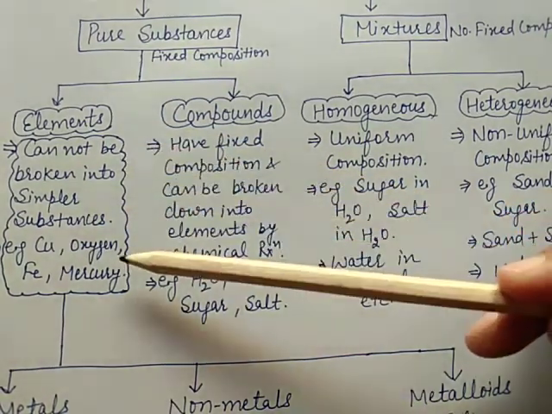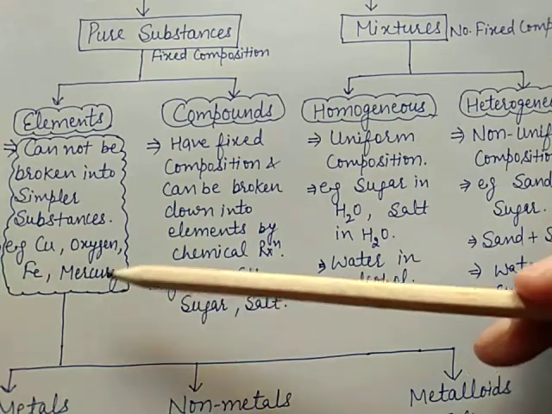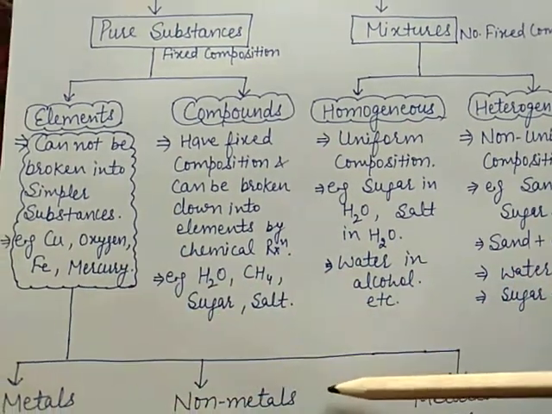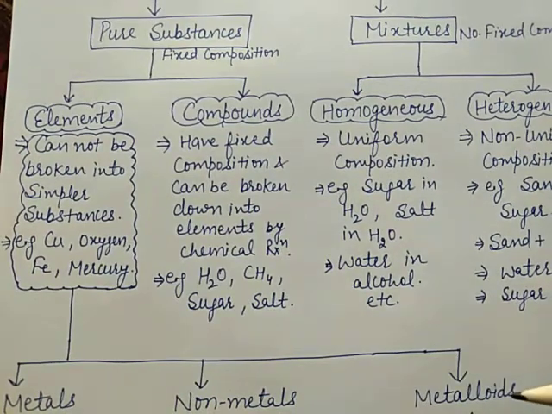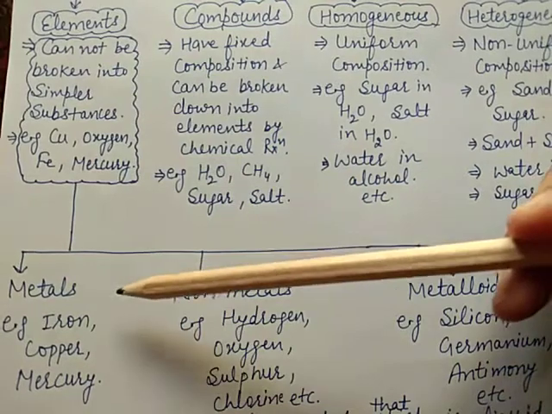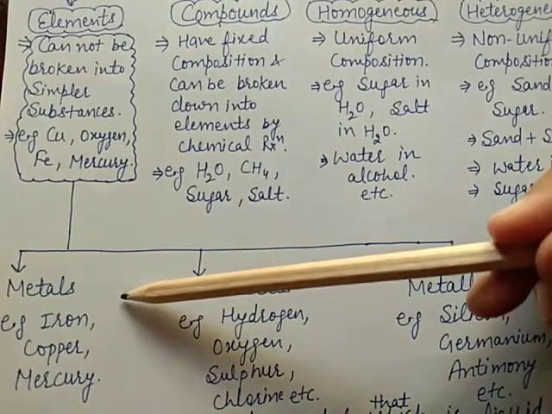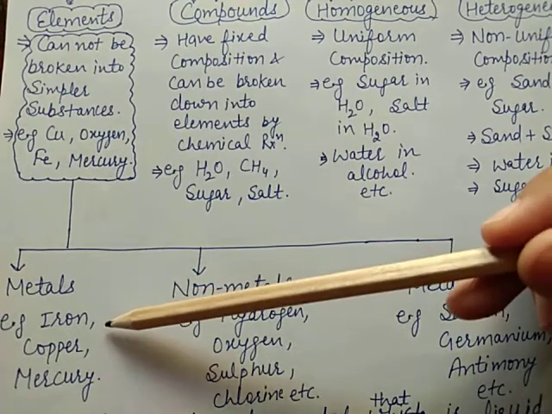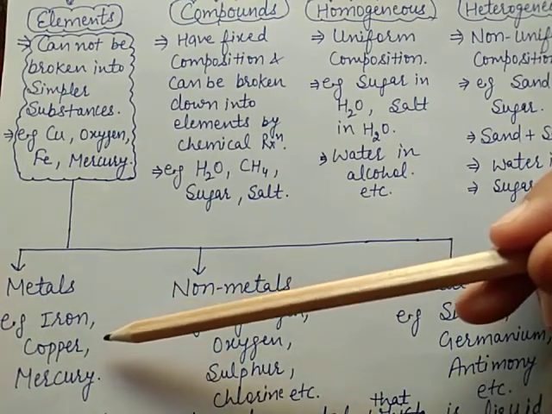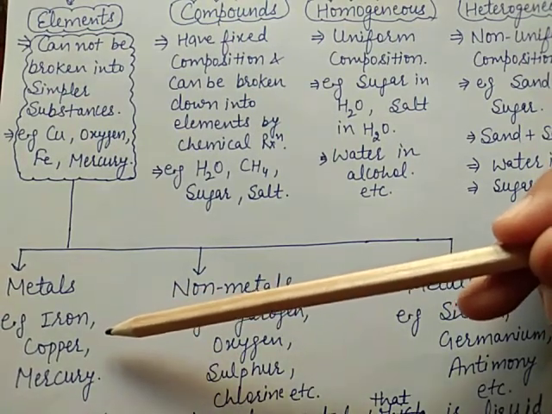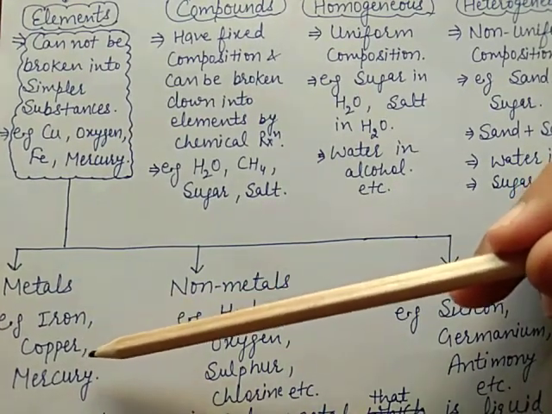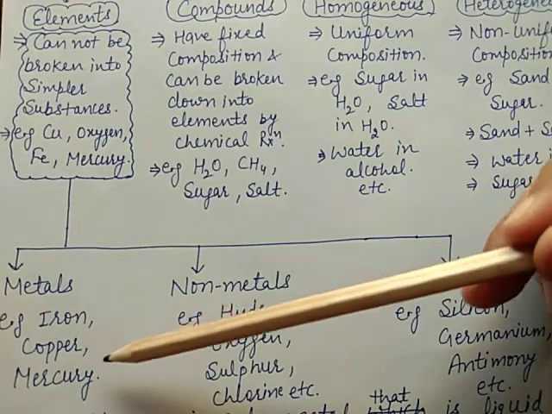On the basis of variation in the properties, elements can be classified as metals, non-metals, and metalloids. Metals. A metal is an element that is malleable. Malleable means that it can be hammered into thin sheets. And ductile means that it can be drawn into wires.